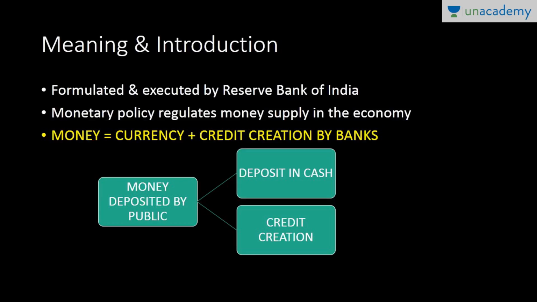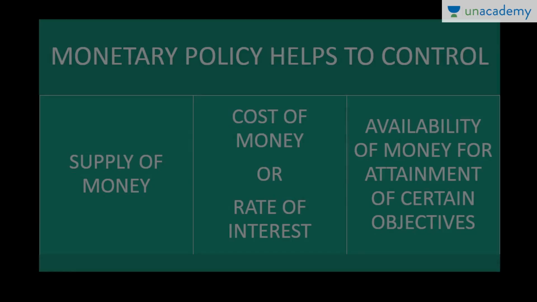What is money, by the way? Money is nothing but currency plus credit creation by banks. Very important: the currency which is circulated, which you and I are using, and the credit creation by banks. So how is money deposited by the public? Money is deposited by the public in two forms: one in the form of deposit in cash, and one in the form of credit creation. So this is a brief idea of what money is and what monetary policy is.